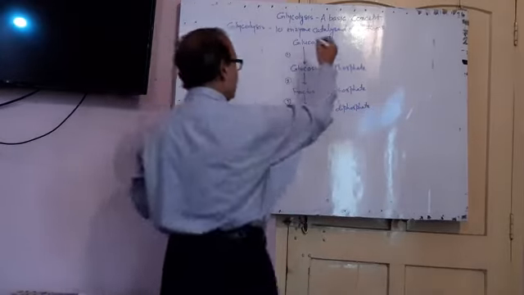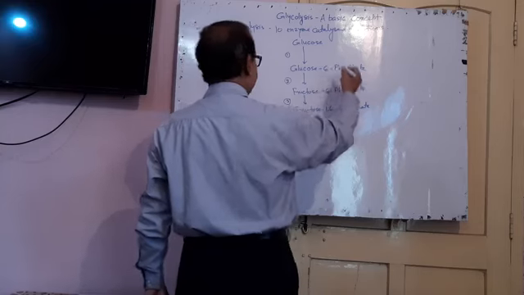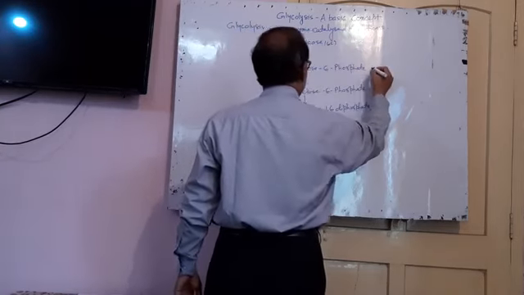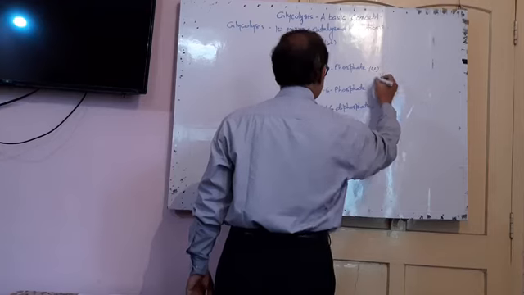Now, all three steps have 6 carbon atom compounds.